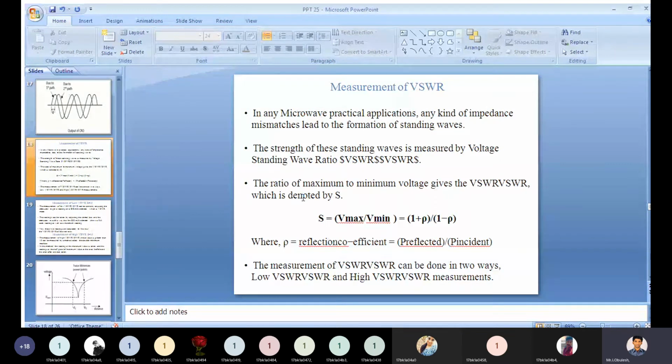In any microwave practical applications, any kind of impedance mismatches lead to the formation of standing waves.